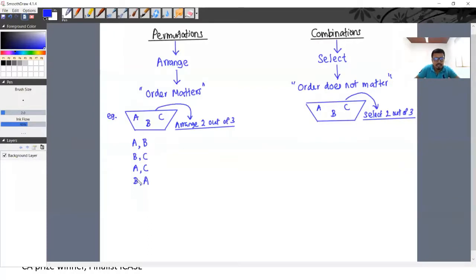Or the same thing we can arrange like this. First we will put B, then we will put A.